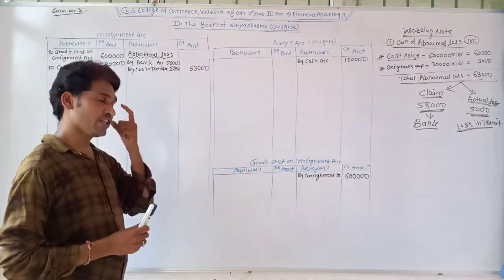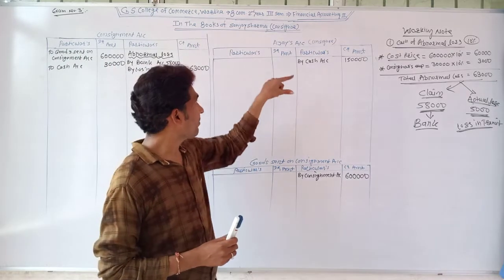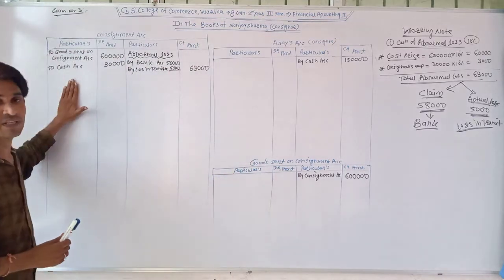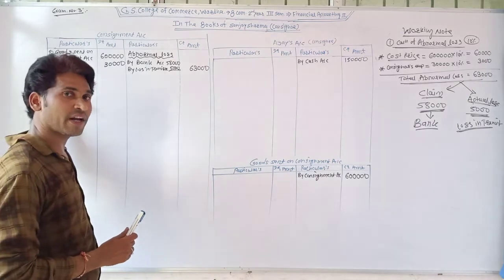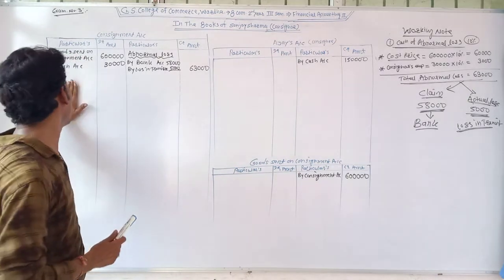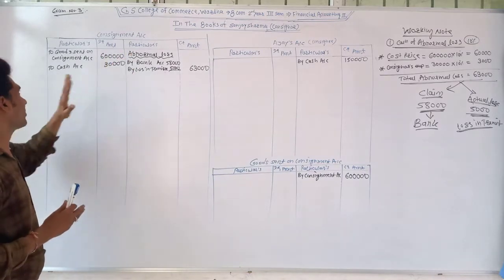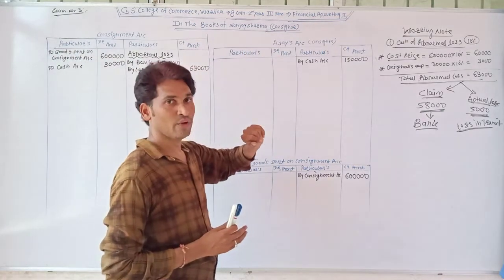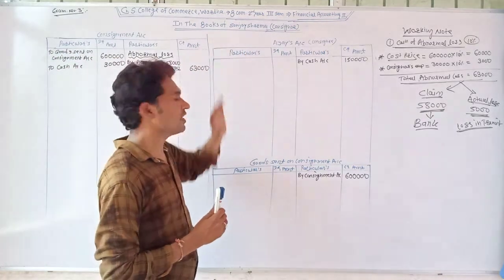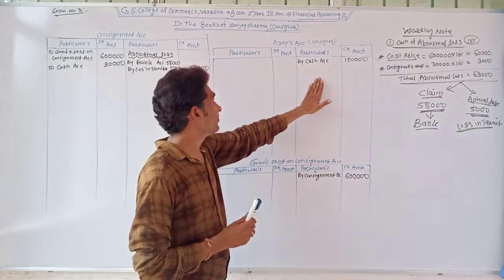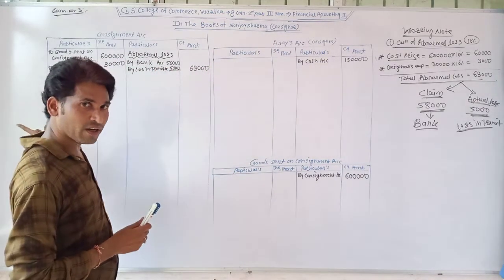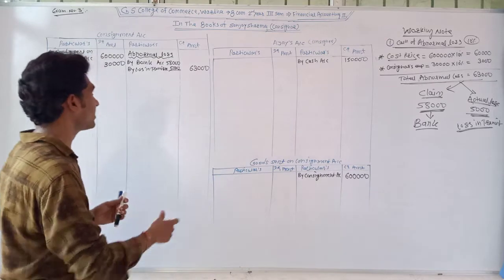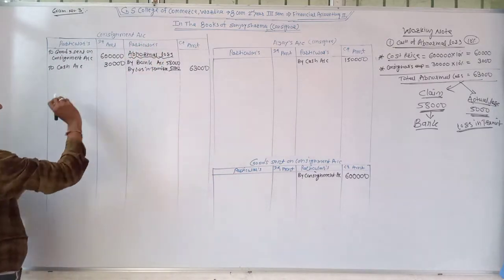Then it is recorded by Sanjay Sharma because these expenses are paid by Ajay, but they are related to the consignment. These expenses are the consignment's expenses, and all expenses related to consignment are recorded at the debit side of the consignment account. It means Sanjay Sharma debits the consignment account, and the amount has been paid by Ajay. Now Ajay is a giver because the payment has been made by Ajay, so Ajay account is credited. The general entry in the books of Sanjay Sharma is consignment account debit, Ajay account credit, expenses paid by Ajay.